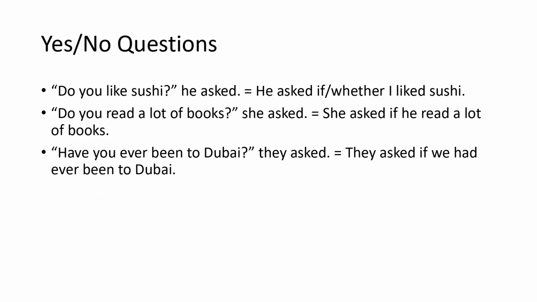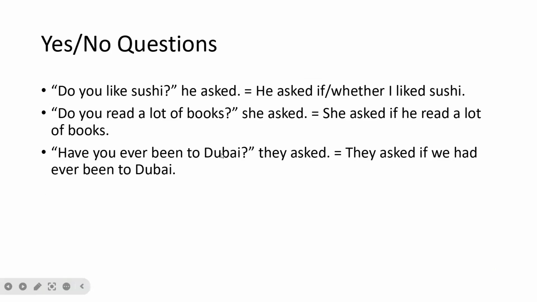So in this case, you have two options: if or whether I liked sushi. Very good. We're using "like," so present tense, so we have to use the past tense. "Do you read a lot of books?" she asked. She asked if, or we can also use whether, he reads a lot of books.